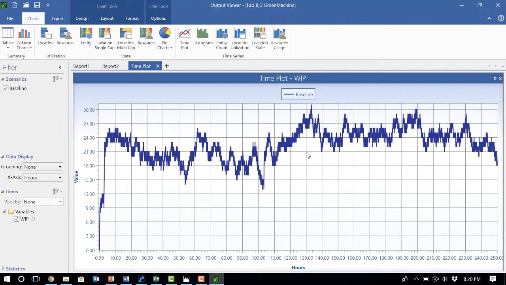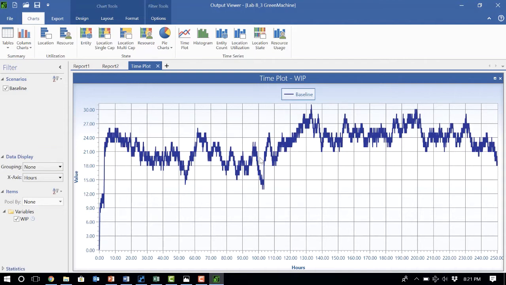Okay, so then the question is how can I tell the simulation to get rid of this initial part of the simulation and not include it in any calculation? And how long is this initial part that we do not want to include? So let's say about 100 hours. It can be a little more or a little less, it doesn't matter, because it's just simulation. It runs really fast for 100 hours, and then we drop these numbers and just include the rest of the simulation in the calculation.